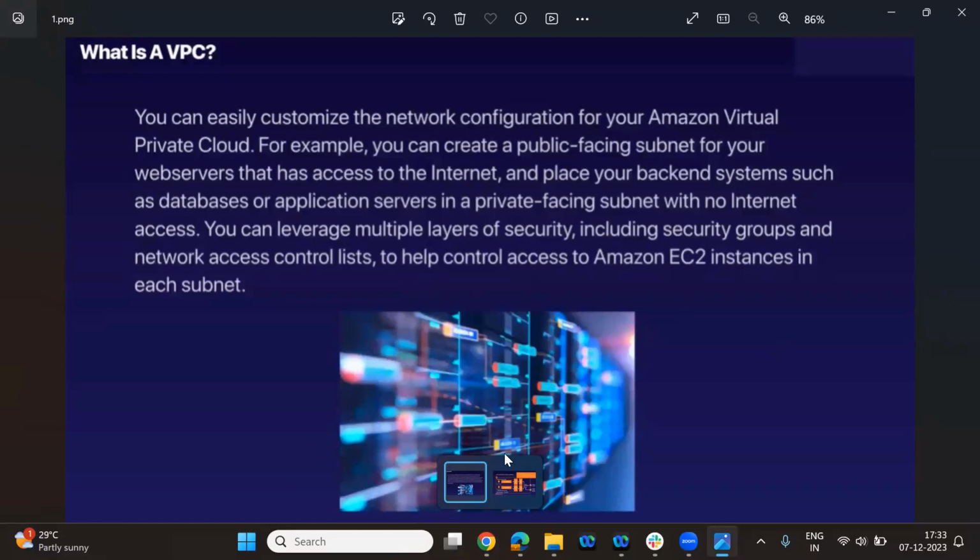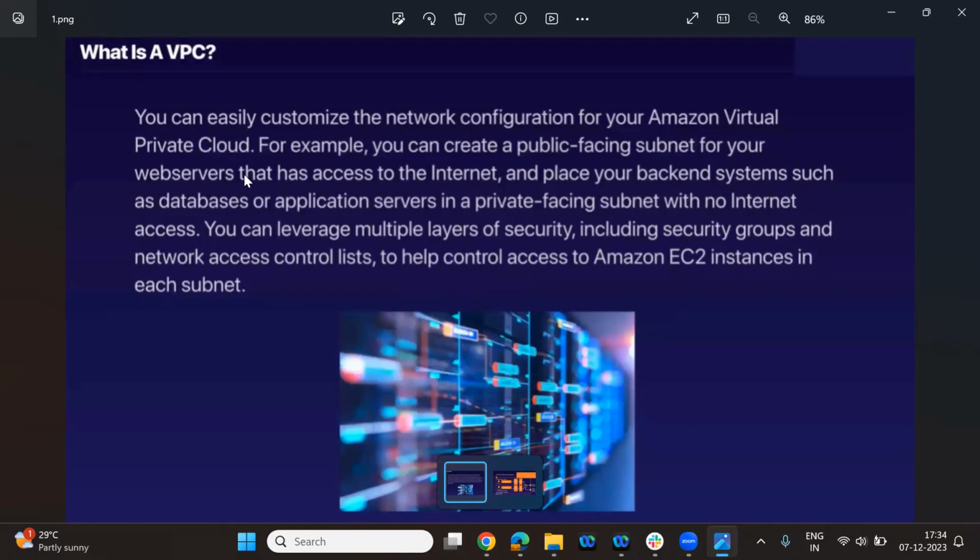Imagine this is the server. So a request will come, right? The customer will send the request. Now that's the reason they are saying public facing subnet.